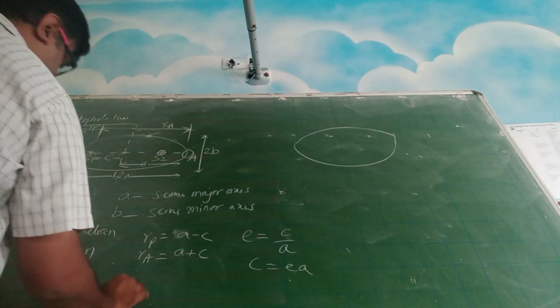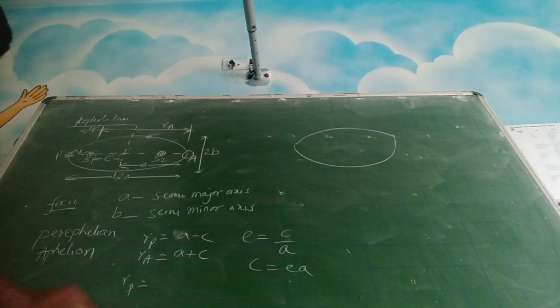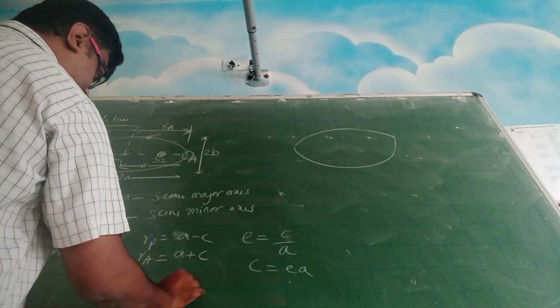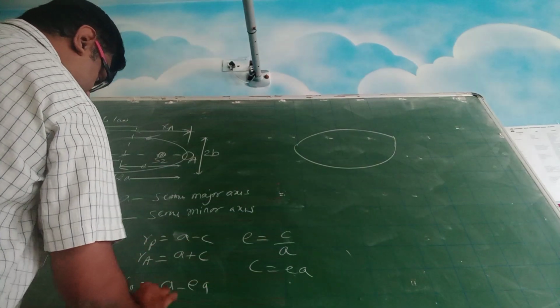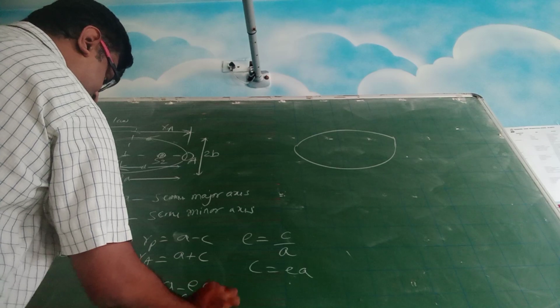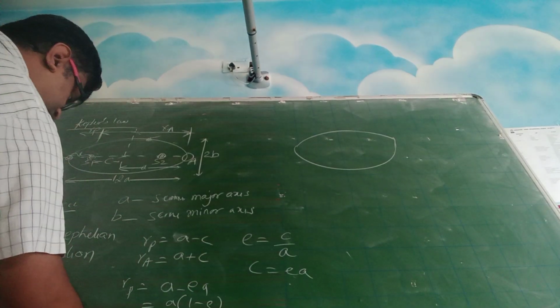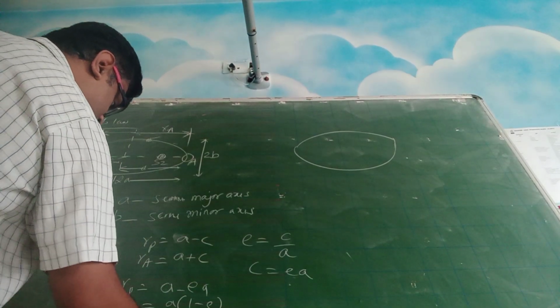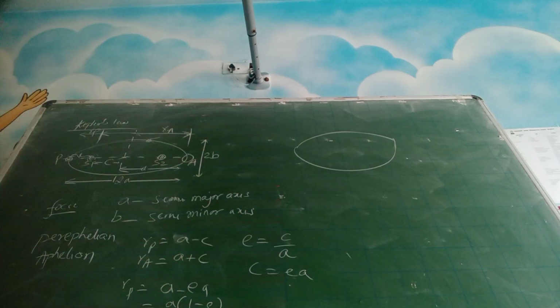Alright, so I can write RP as A minus EA or A into (1 minus E). Similarly, RA will become A into (1 plus E).